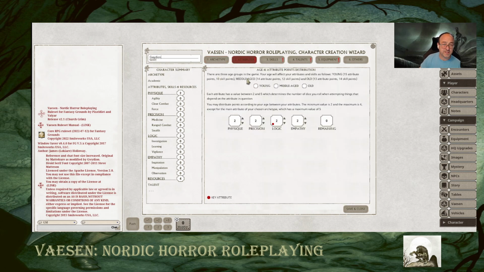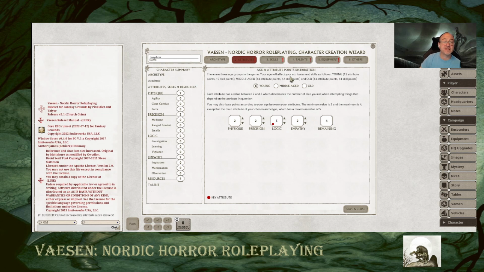The way this works, and it tells you up here, which is very helpful, there are 3 age groups in the game, and that affects your attributes and skills. If you select young, you get 15 attribute points and 10 skill points. You are forced to at least have 2 for all of your attributes, which is why these are all populated with 2. So I could do up to 5 here.